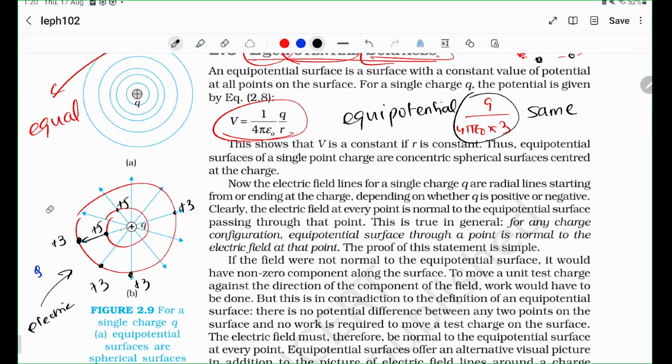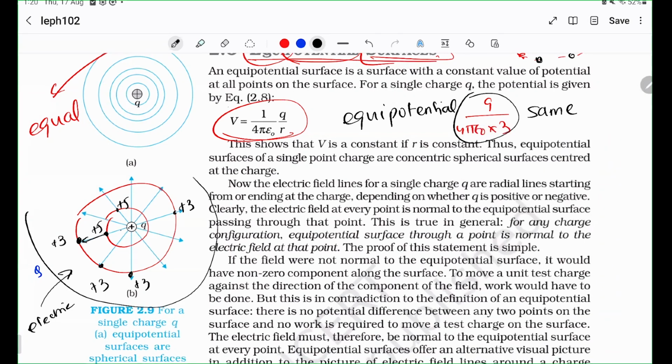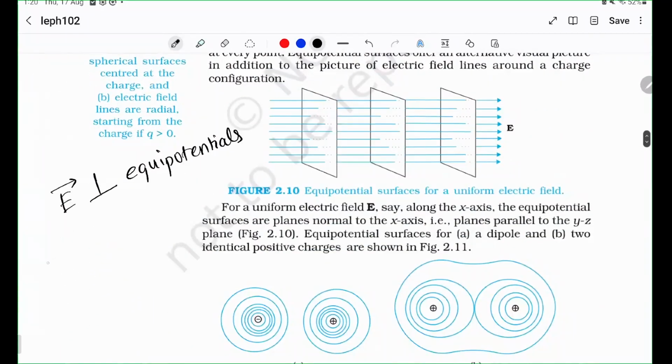If you take another equipotential surface somewhere over here, that would maybe have +1 as its voltage, as its potential. The reason is that along the electric field, the potential energy of the positive test charge decreases, and therefore the potential of the equipotential surface should decrease. So that is one thing: potential decreases along the electric field, across equipotential surfaces.